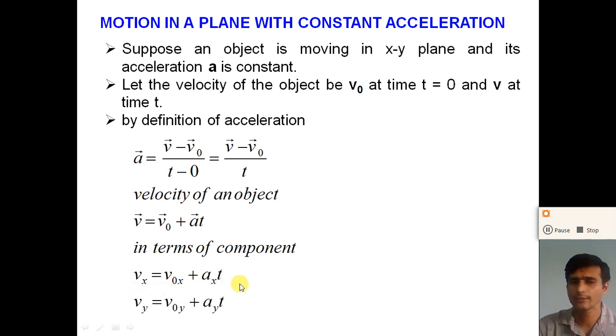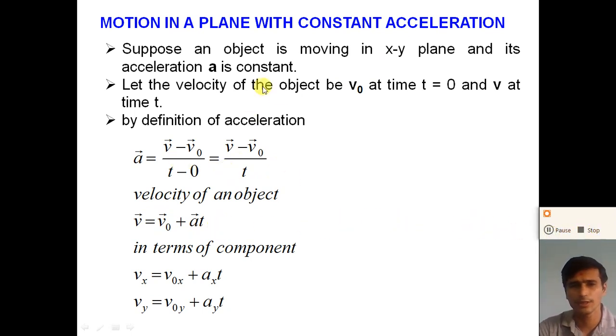From that we can find the x component of the velocity after time t, right? Similarly, the y component Vy is equal to V0y plus Ay into t, right? So we get the y component. So in component form we can also calculate the velocity after time t from the equation v is equal to V0 plus At, right?